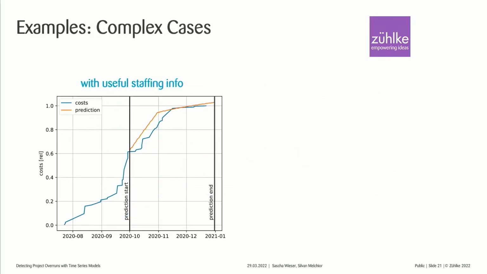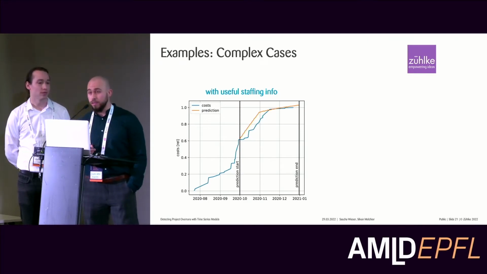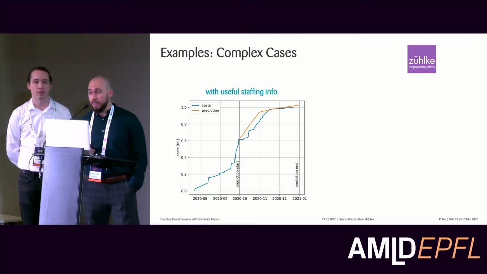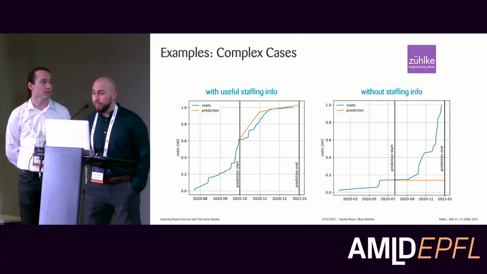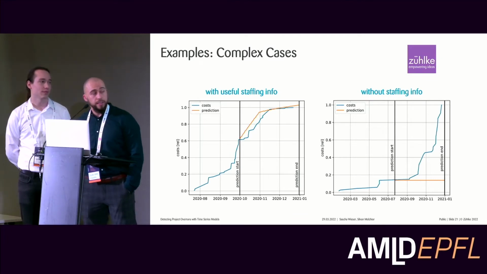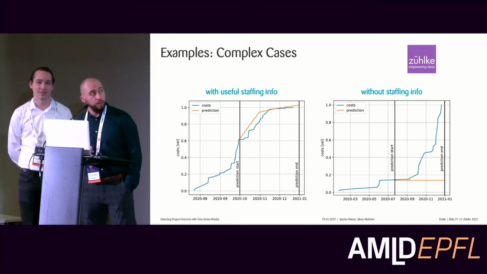What if costs have unexpected dynamics? So here we have an example. Before the prediction start, the costs steeply increased, and afterward it flattened out a bit. Here the model has to rely on the staffing information, and of course that has to be entered cleanly in our database. Otherwise, if we don't have staffing information, as illustrated in the right figure, we can see that the model has no chance to predict that suddenly a lot of people start working at the project phase, which was almost dead before due to the costs.